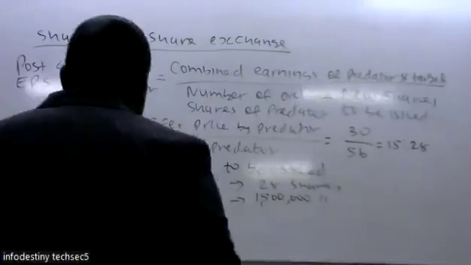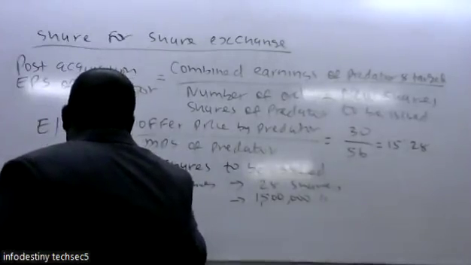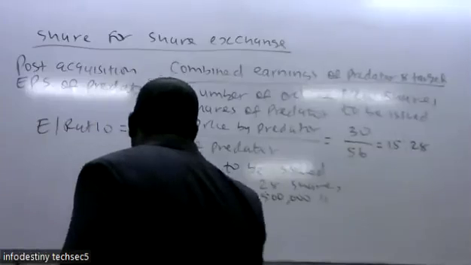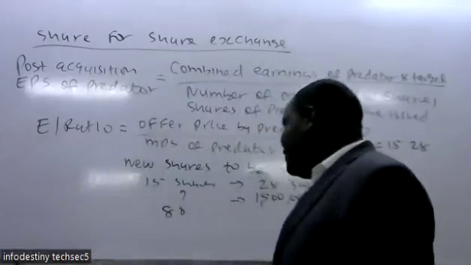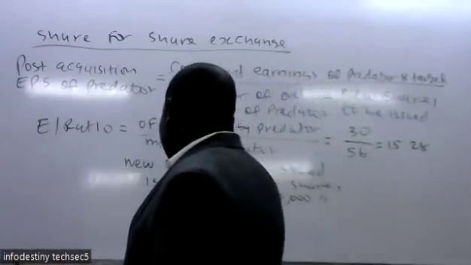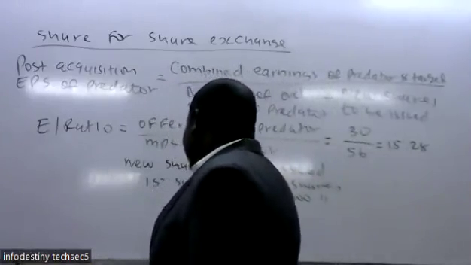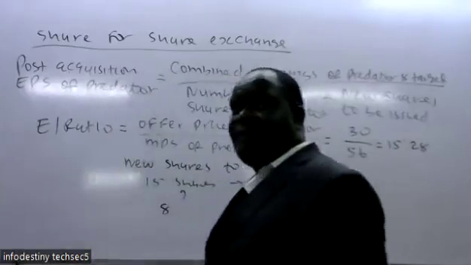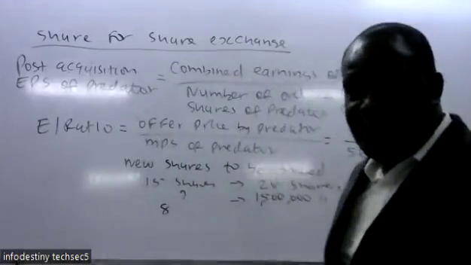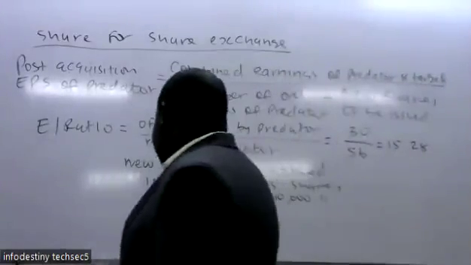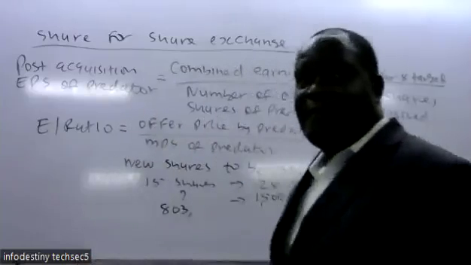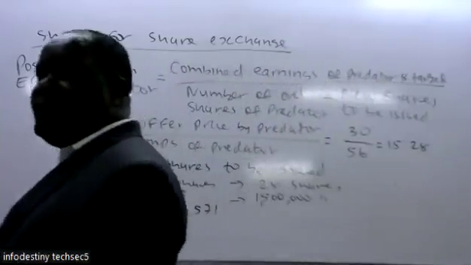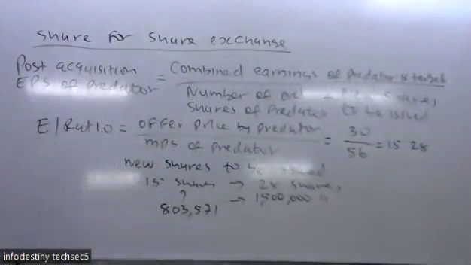So then, 15 over 28 times 1.5 million gives 803,571. So that is what we are getting.